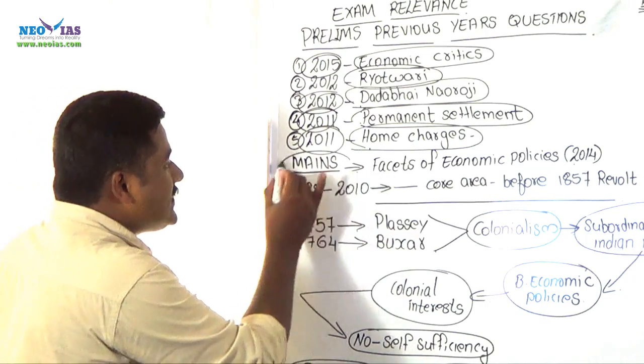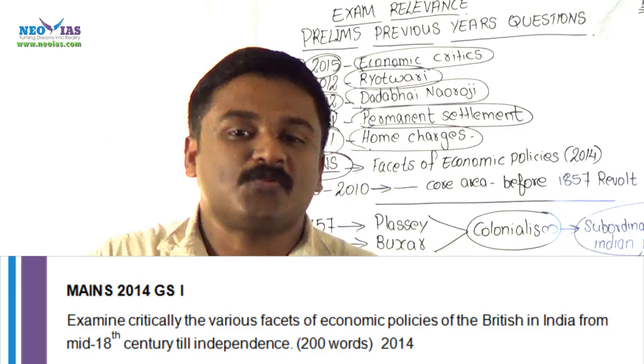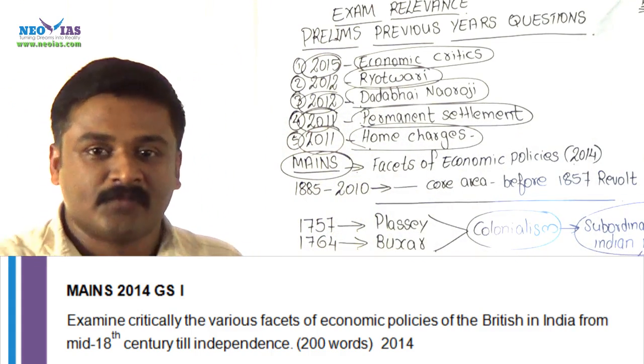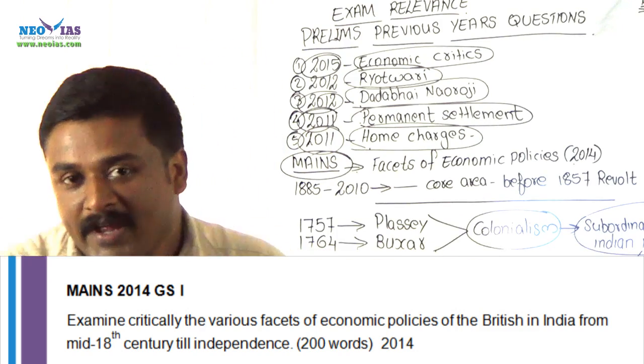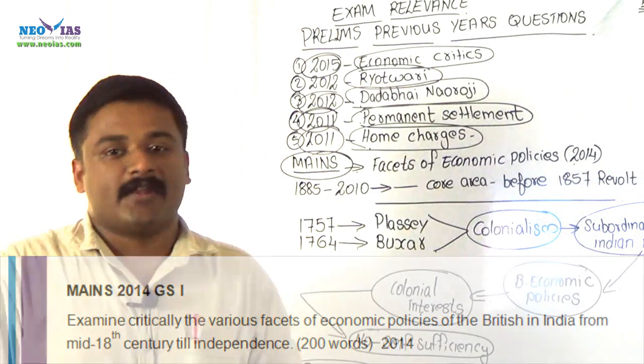And in the mains examination in 2014, UPSC asked a question related to various facets of the economic policies of the British during their rule in India.